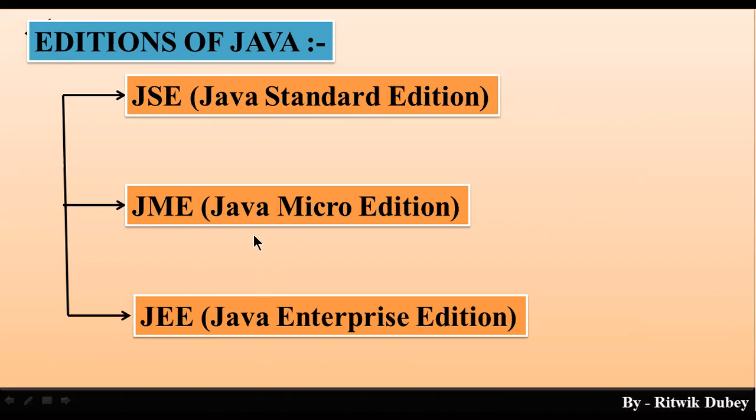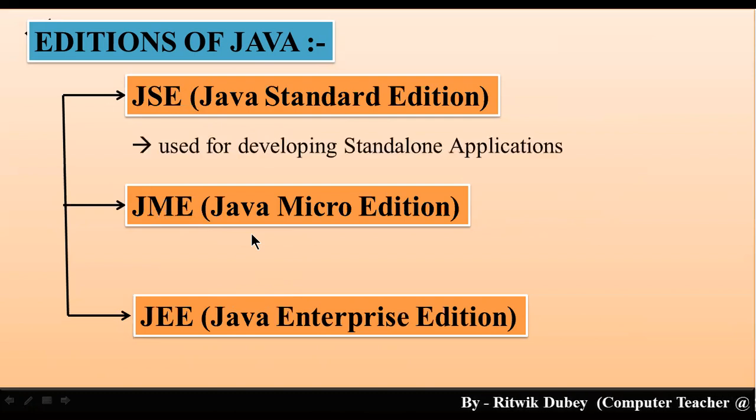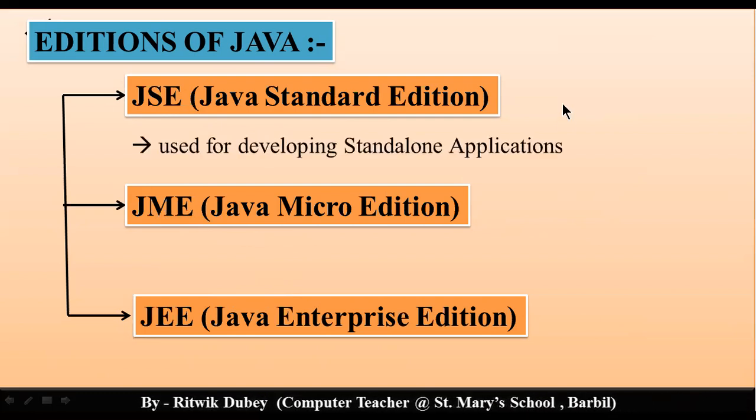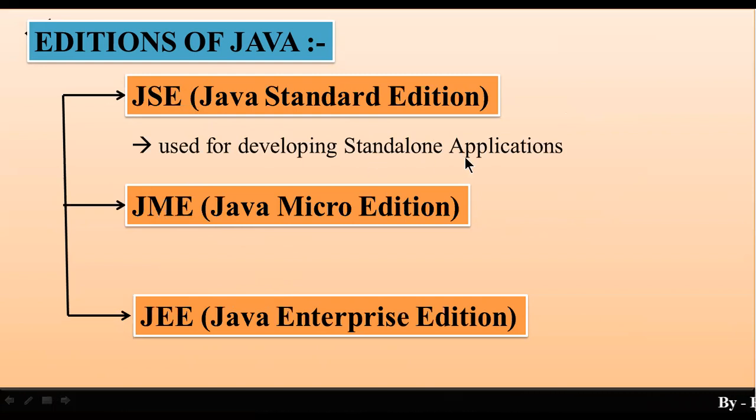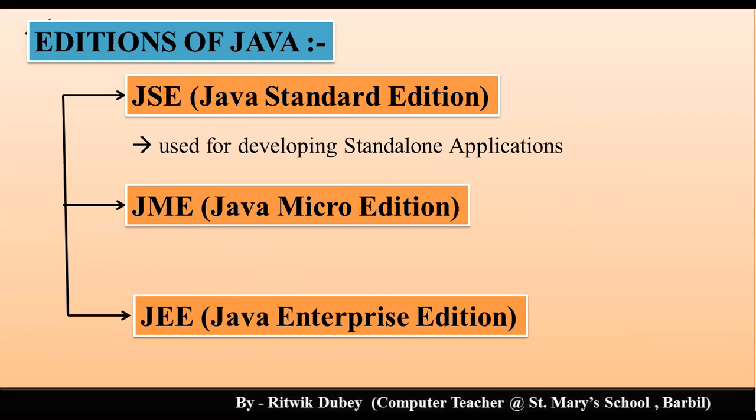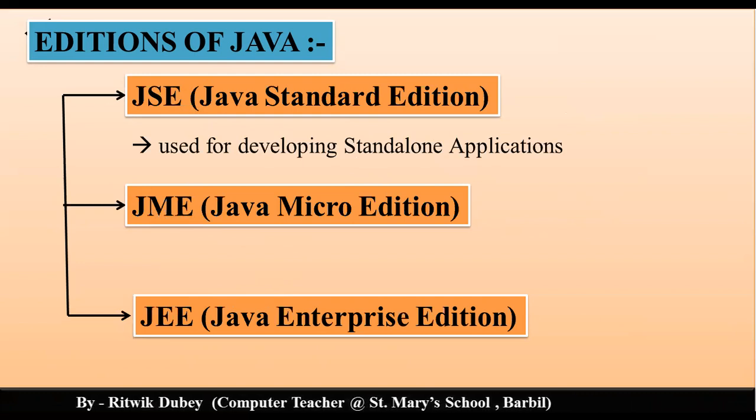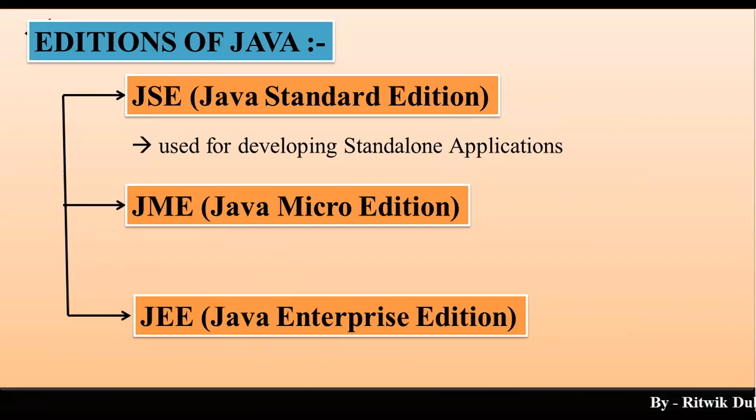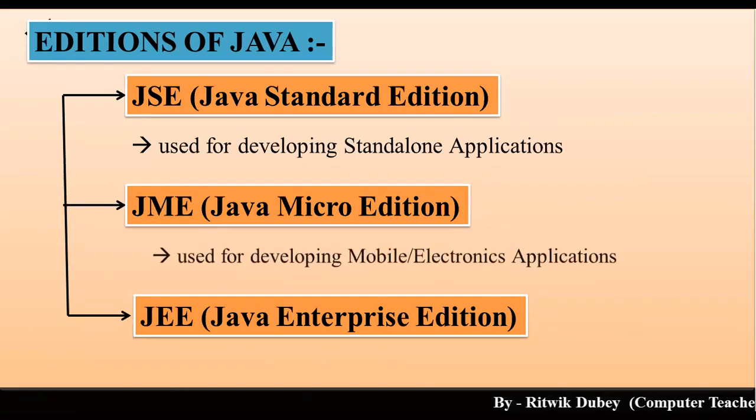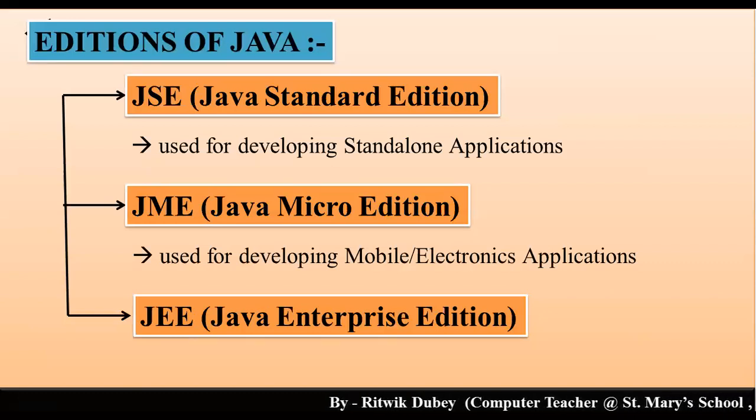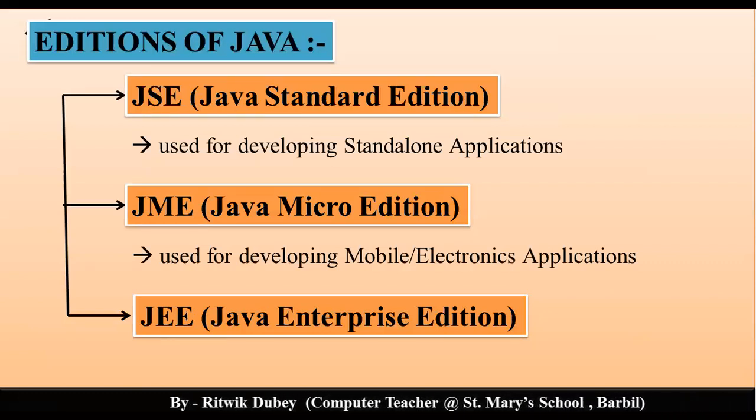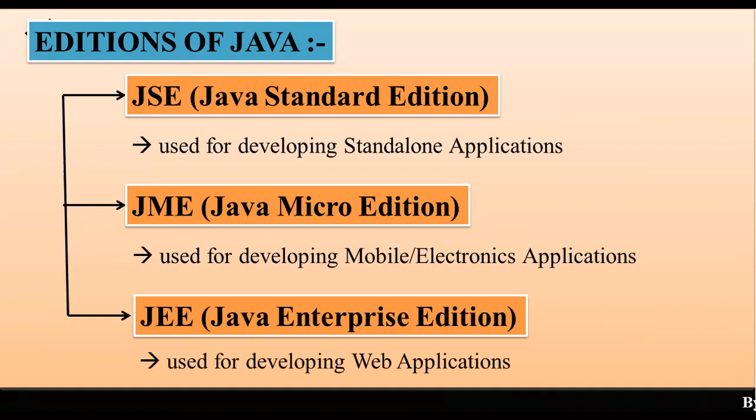What does each do? Let me tell you. See, Java Standard Edition is used for developing standalone applications. Sir, what is the meaning of standalone application? The application which will work on a particular computer only, in only one computer. So all those applications are called standalone applications. JME, that is Java Micro Edition, is used for developing mobile or electronics applications. And JEE, that is Java Enterprise Edition, is used for developing web applications.